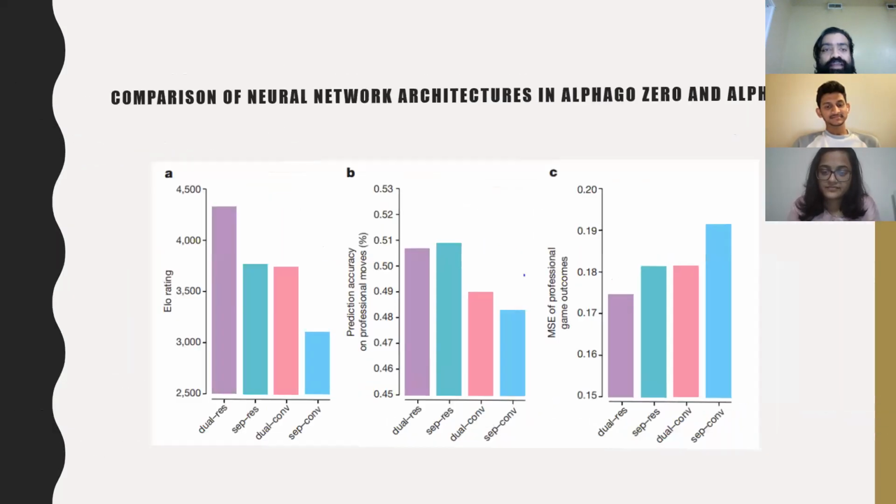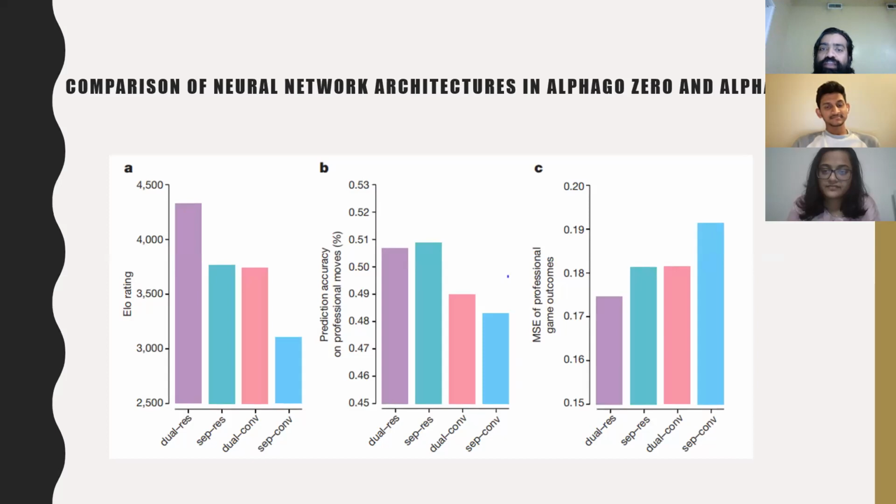Coming to the next slide, it explains the comparison of neural networks with different architectures and algorithms. The main intention of this comparison is that four neural networks were created in this research. They are a combination of separate policy and value networks, and a combined policy and value network. The separate policy and value networks come under AlphaGo Lee, and the combined policy and value network comes under AlphaGo Zero.